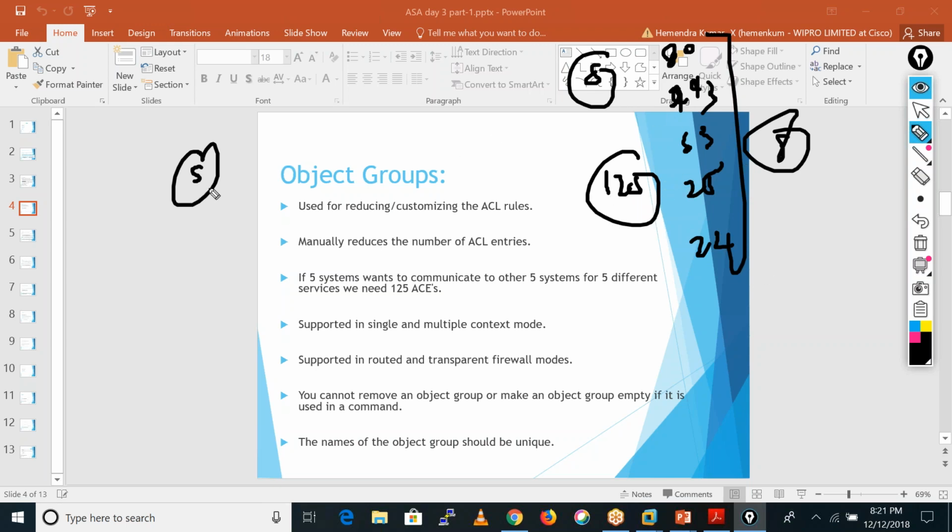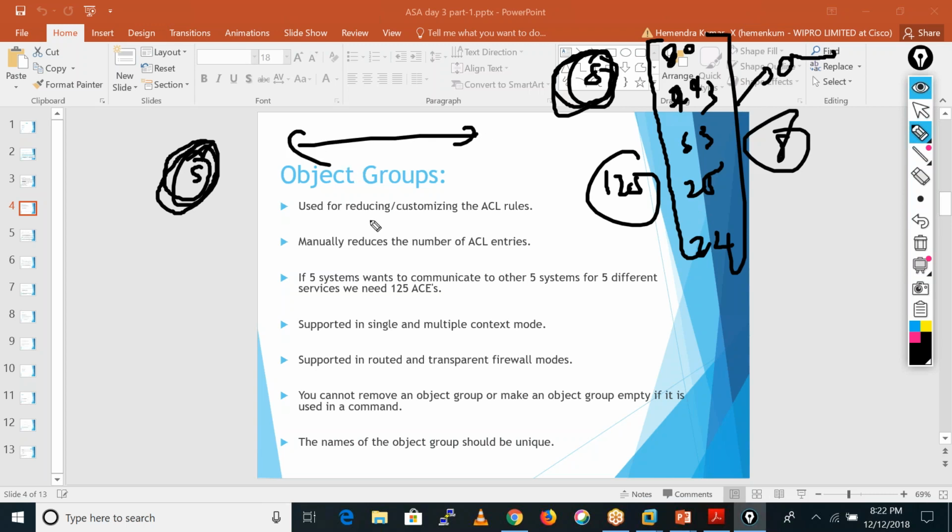If we group these, we group these networks in one object group, we group these particular servers in one object group, and we also group these services in one service object group. And we just write the ACL like this, okay? Supported in single and multi-context mode.